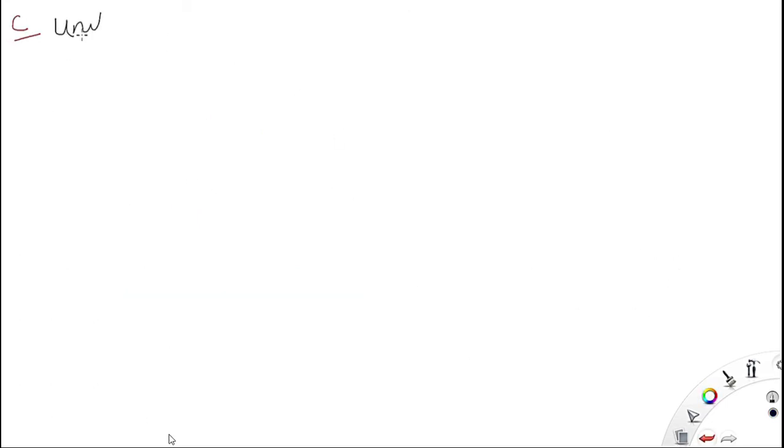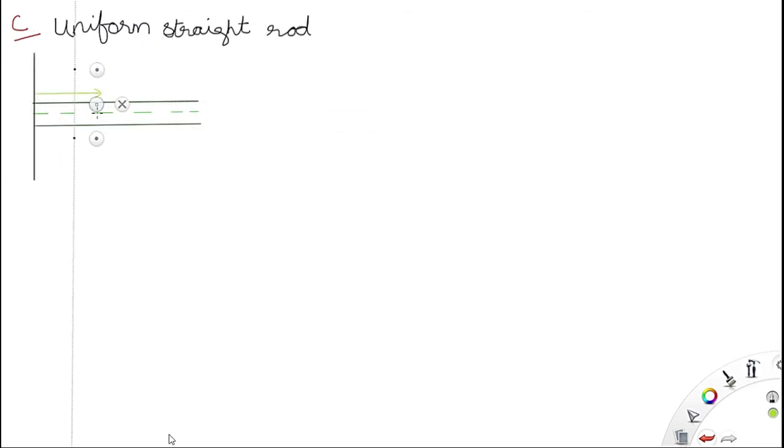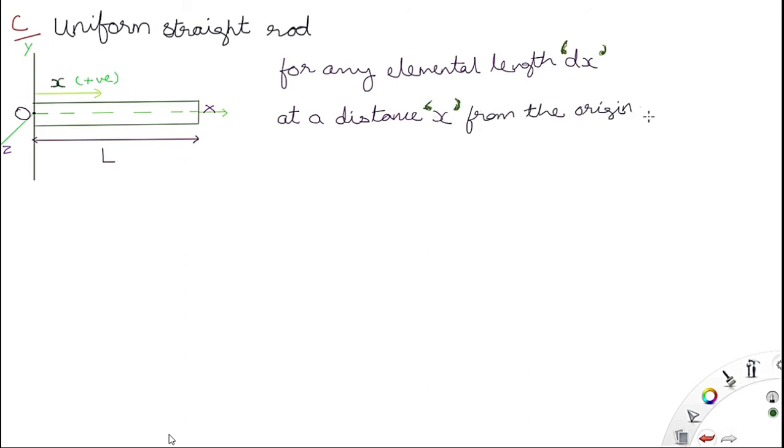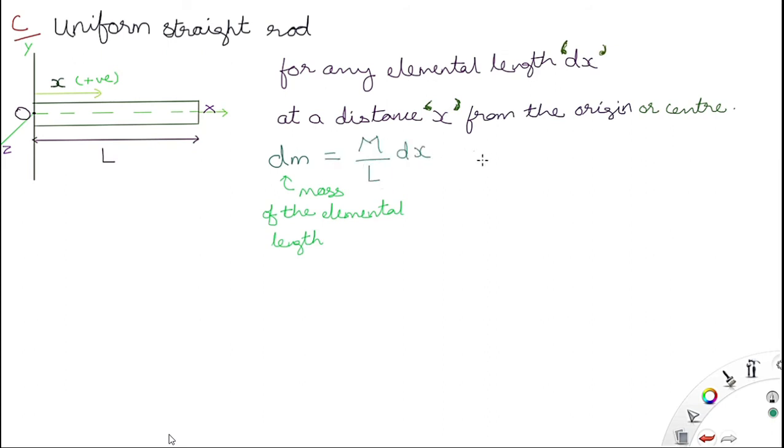The third case is a uniform straight rod. Like in the previous case, the basic formula will always be the same, just the figures will be changing. As per the figure, whether it's a linear figure or a planar figure, you have to change the formula, meaning you just have to change the dm value, other things will remain the same.